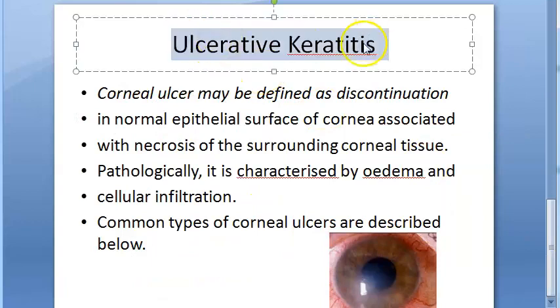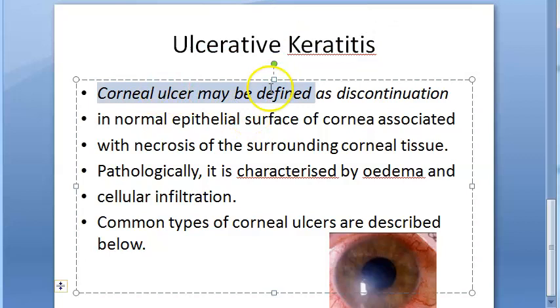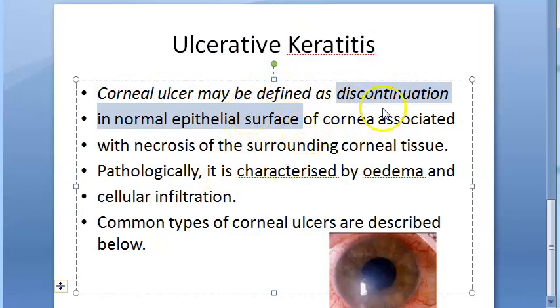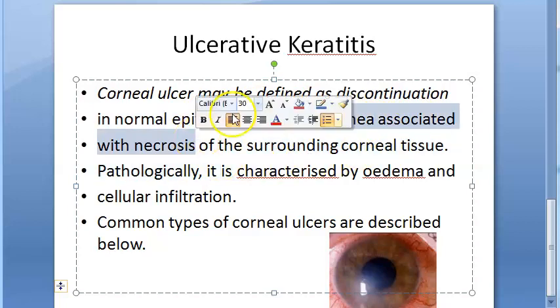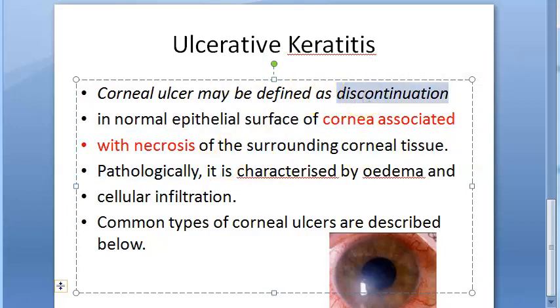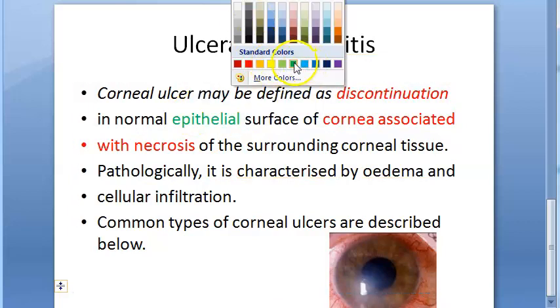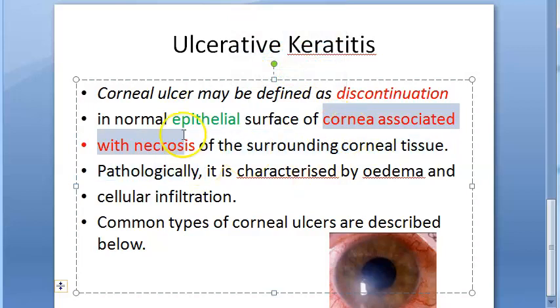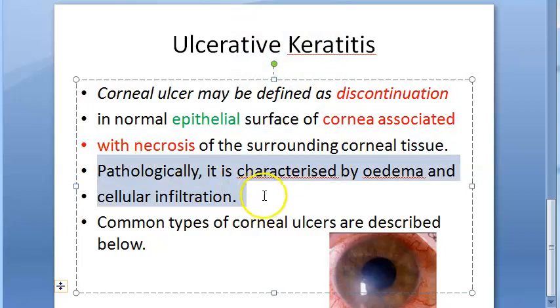So when they say ulcerative keratitis, that means this inflammation is also having an ulcer. Ulcer means what? There is discontinuation in the normal epithelial surface. Mainly, this is the main thing you have to say. Discontinuation in the epithelium associated with necrosis. So there is a discontinuation in the normal epithelial surface and there will be associated necrosis. Pathologically, what and all you will see in this condition? Edema, cellular infiltration, standard things.